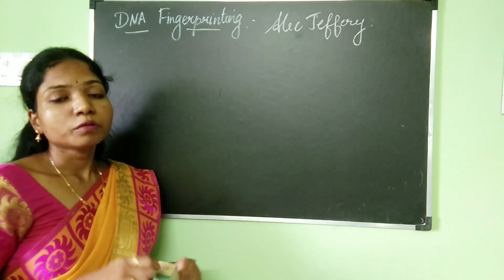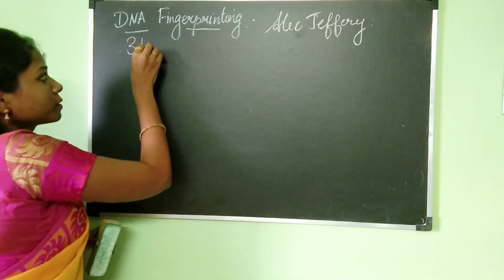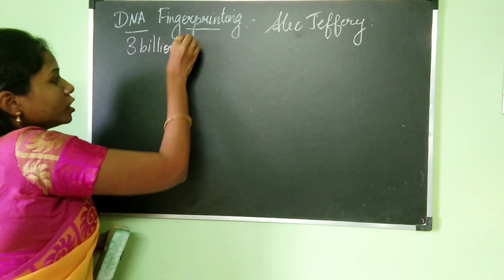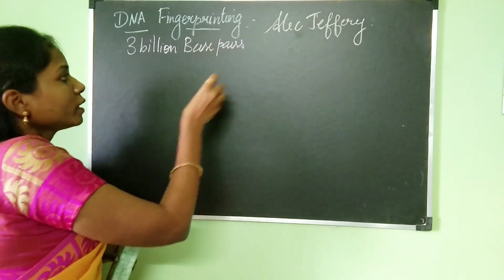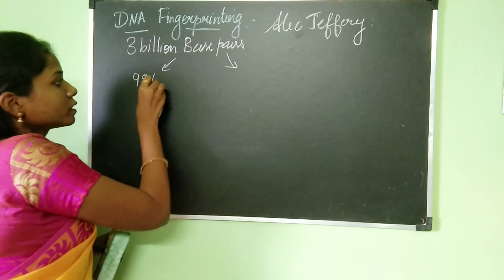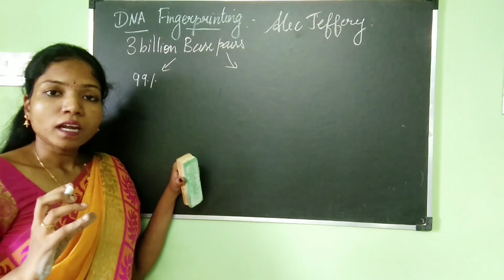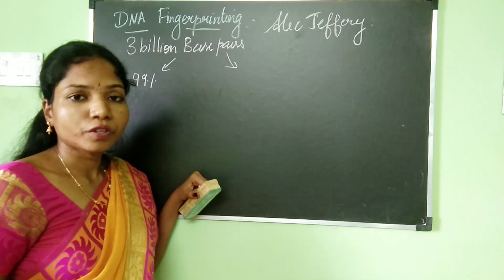When we talk about the human genome, there are 3 billion base pairs in it. In these 3 billion base pairs, 99% of the DNA has sequences which are common for all human beings.